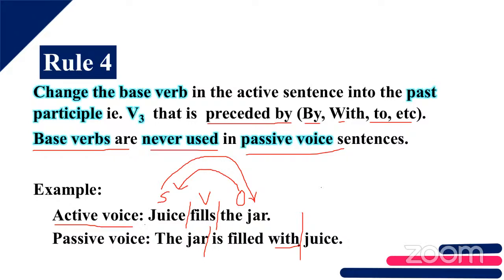Is this clear for everyone? The first rule is to identify the subject, verb, and the object. The second rule is to interchange the positions. The third rule is that sometimes we can omit the use of the subject. And the fourth rule is to change the base verb, because base verbs are never used in the passive voice. Is that clear? Deva, Gino, is that clear, Kanna? Yes, very good. Next one.